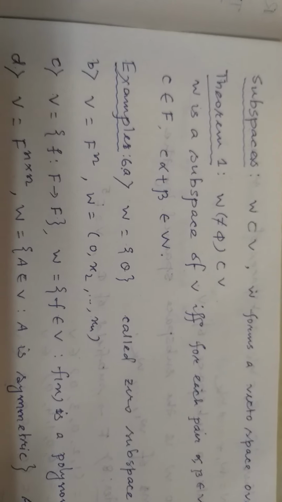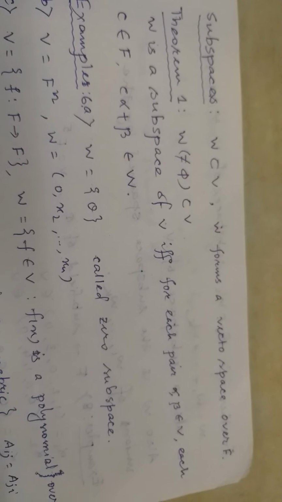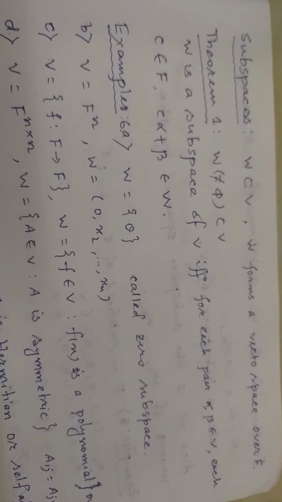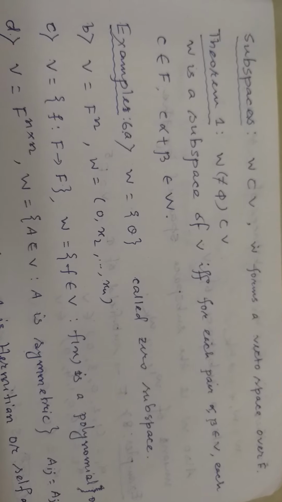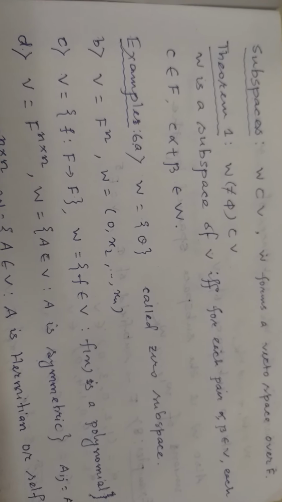Next, subspace. What is subspace? Let V be a vector space over the field F and W be a non-empty subset of V. If further W forms a vector space over the same field F, we call W a subspace of the vector space V.